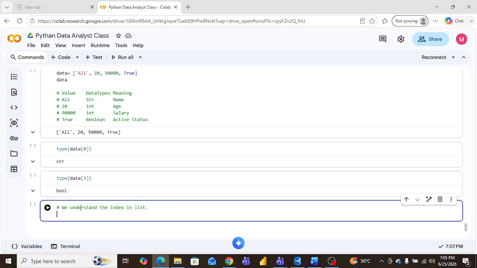Suppose I create a fruits list, where I put a mango, only one mango, banana, and your favorite one, strawberry.